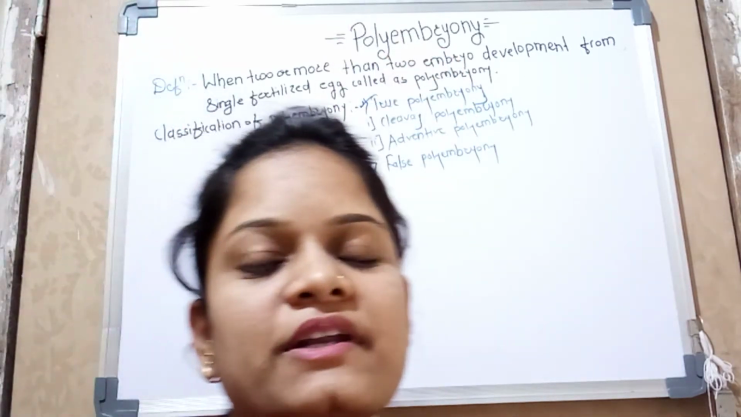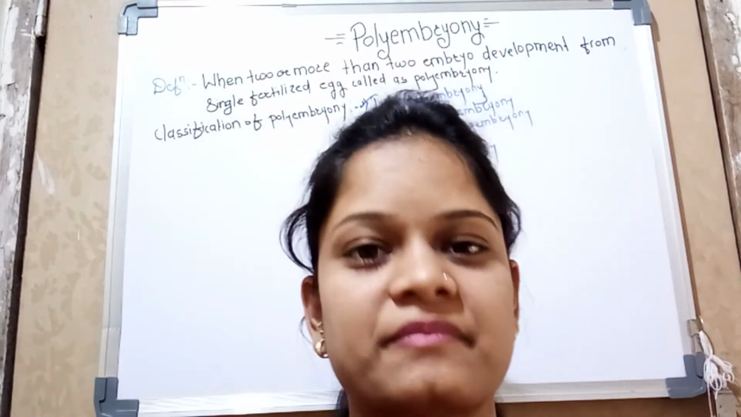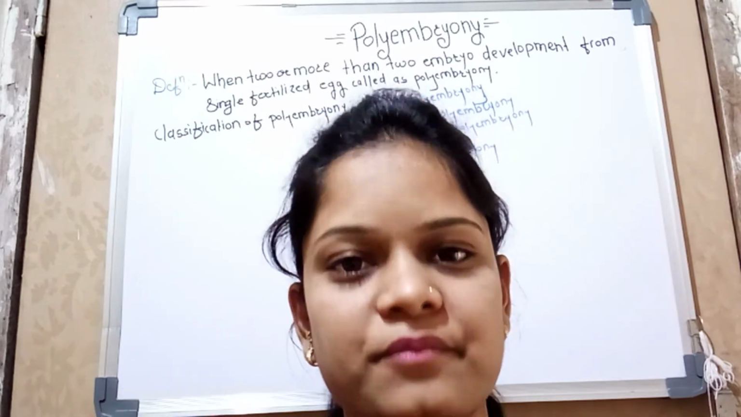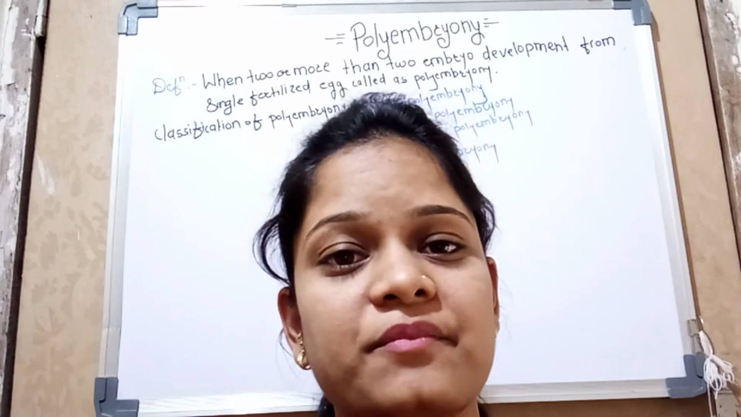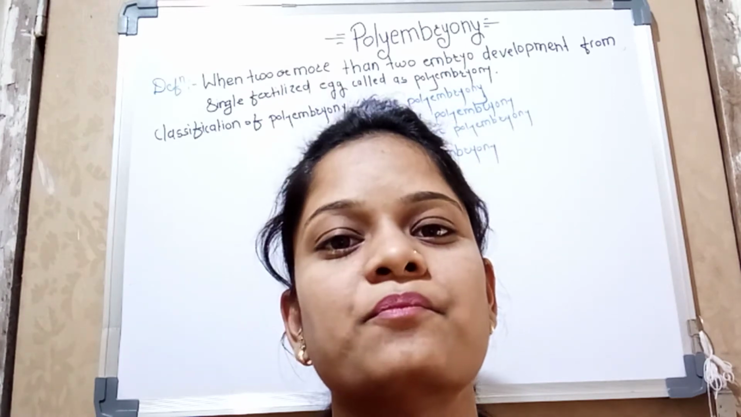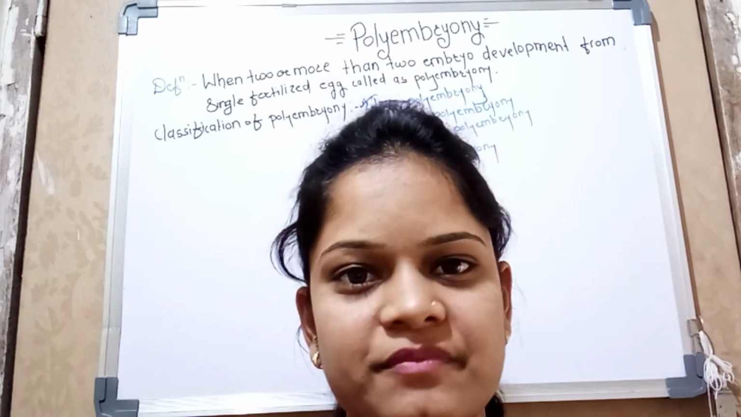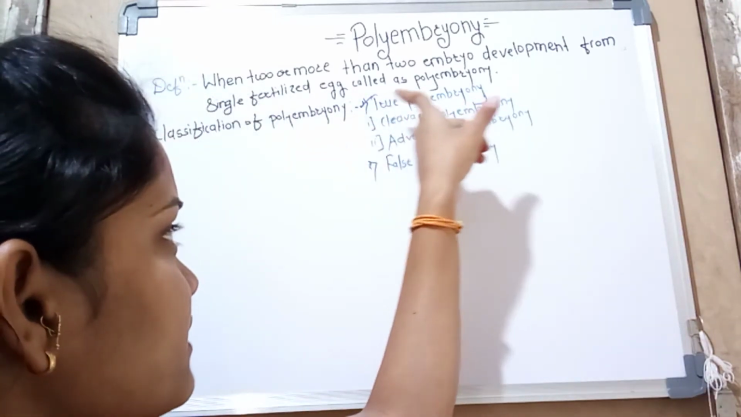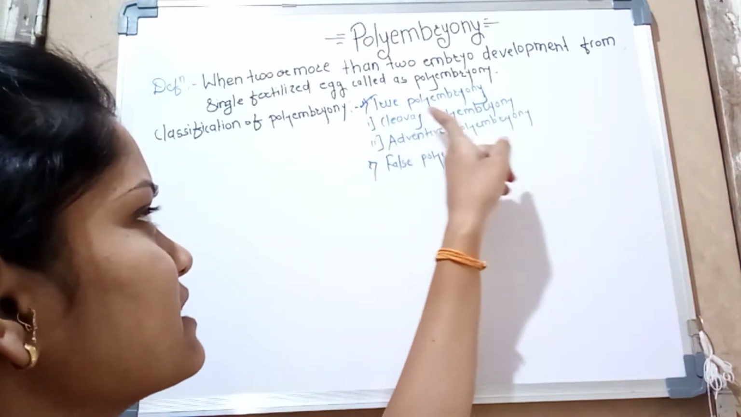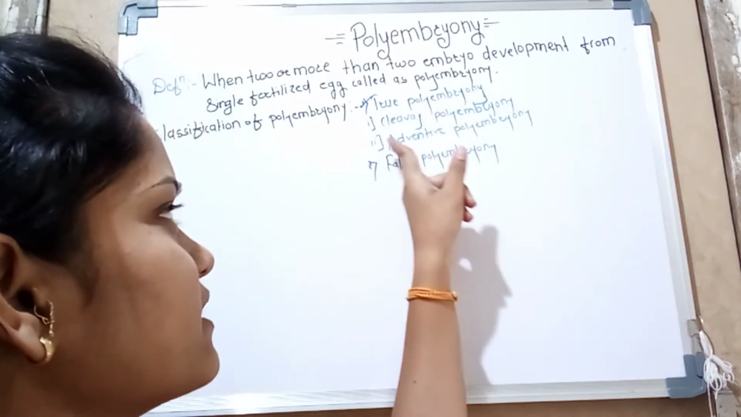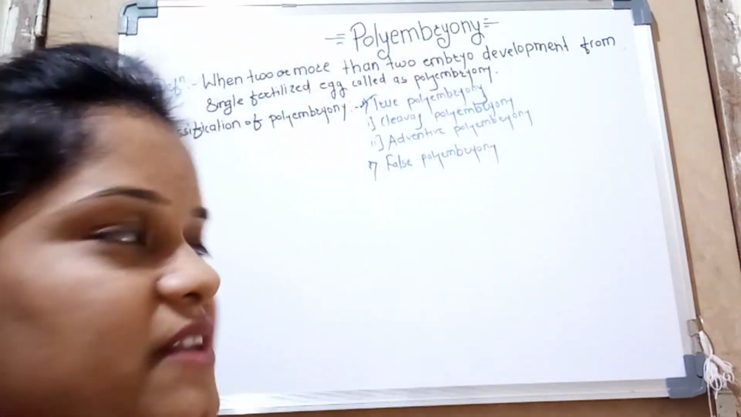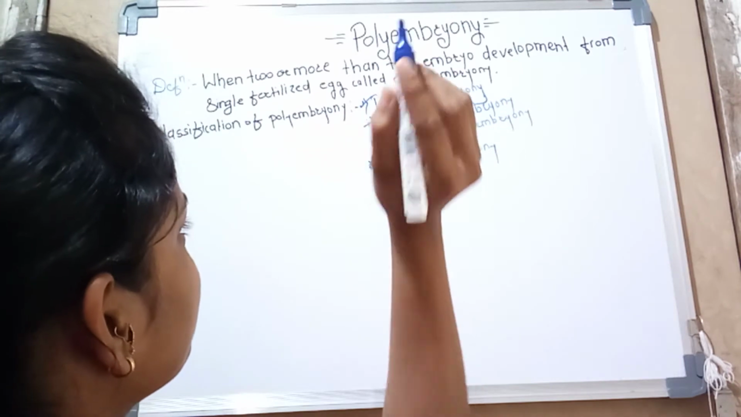So what is true polyembryony? In true polyembryony, the formation of polyembryo, or the formation of embryos within a single embryo sac, is called true polyembryony. This true polyembryony divides into two subtypes. First is cleavage polyembryony and second is adventive polyembryony. First we see the cleavage polyembryony.